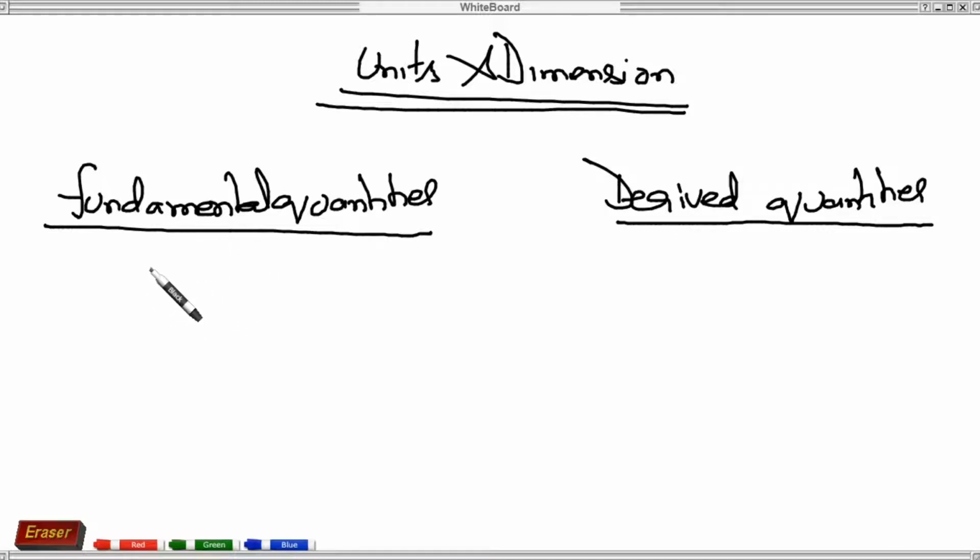So our fundamental quantities are mass, length, time. Actually these are independent of other quantities. Like mass is an independent quantity.